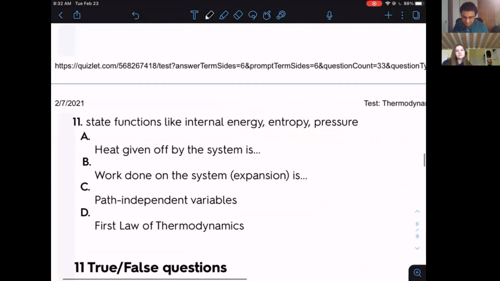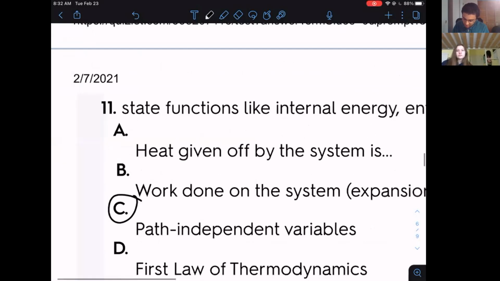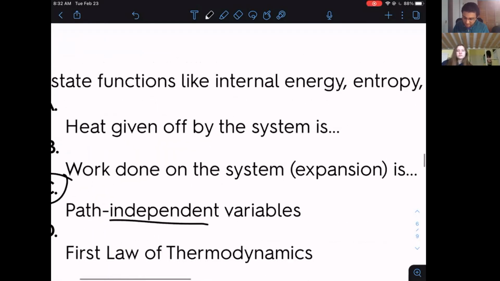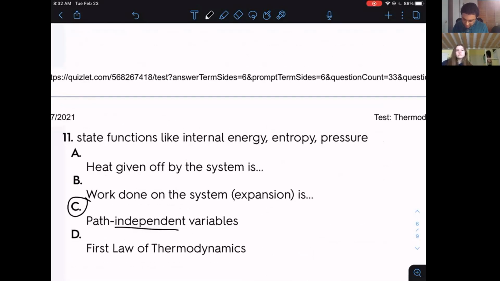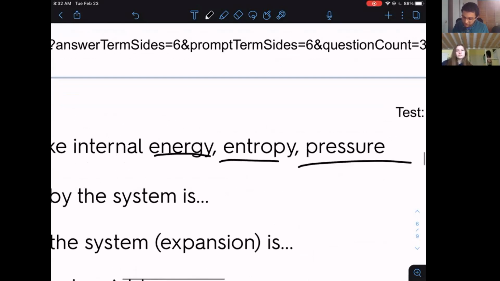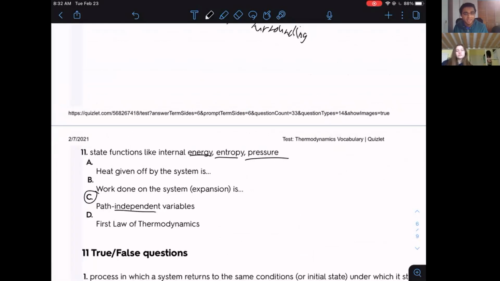All right, and then number 11 is state functions, right? So this one's actually a slightly challenging one. Would this one be A, B, C, or D? Just think about that for a moment. And then the answer is choice C. We're emphasizing that these are path independent, like the internal energy, entropy, and pressure. Path dependent would be like heat and work, for example, right?